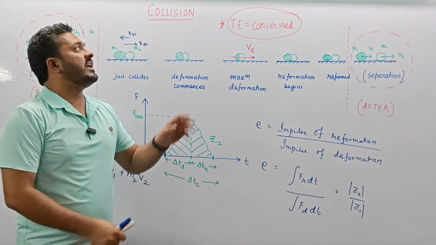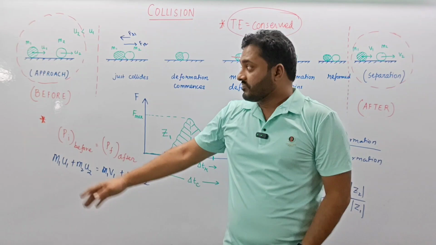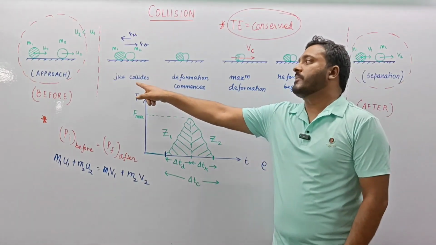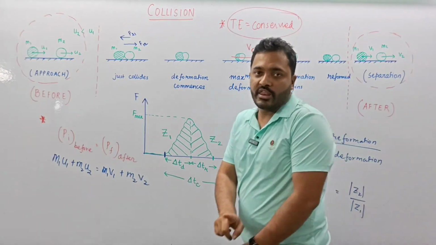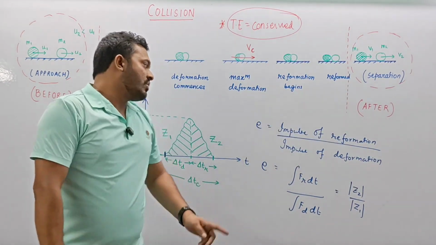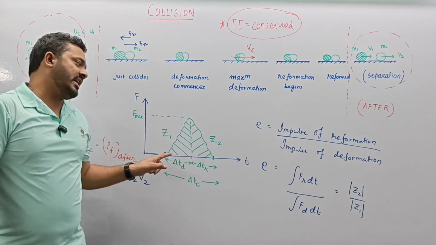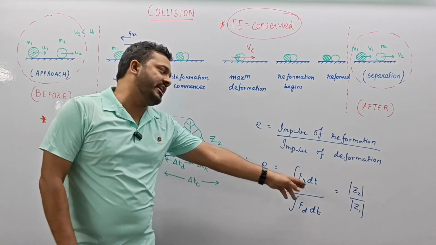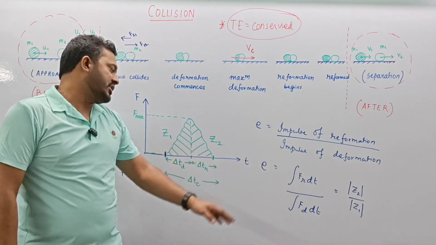So this is the initial idea about collision, where we have tried to explain using an example, where we tried to explain that there is a case of approach before collision, followed by the case when the particles will collide, undergo deformation, achieve a case of maximum deformation, followed by reformation, and then the two particles will separate and start to move away from each other. Over here we have also drawn a triangle explaining the deformation and the reformation case, where if we calculate the area we will get integral FR dt, or impulse of deformation and impulse of reformation. The ratio of the two will give us coefficient of restitution.